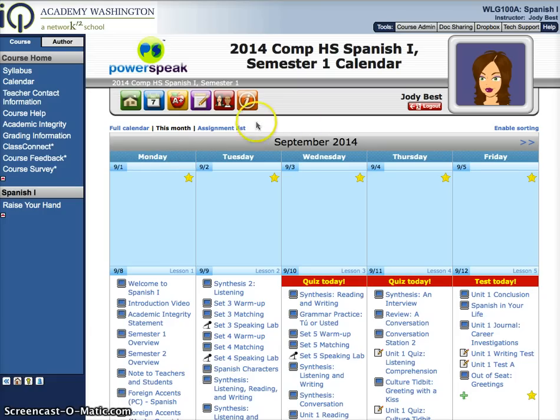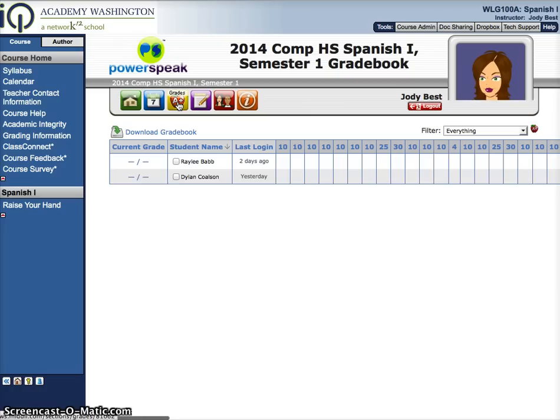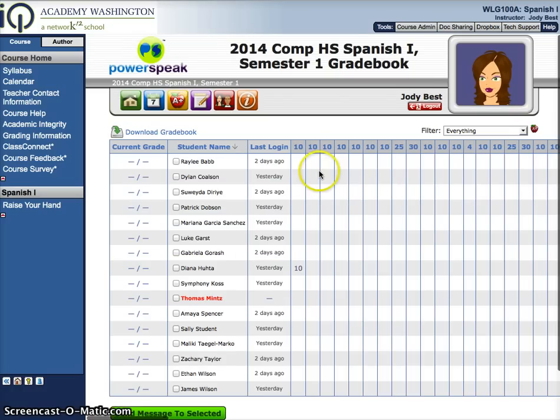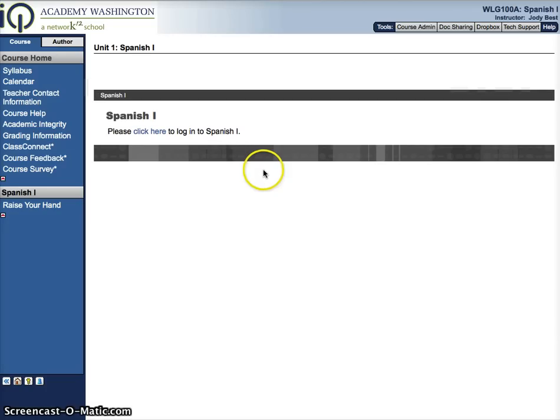Now, in order to look at your grades, you're going to click on this little apple right here, and when you hover over it, it says Grades. You're going to click on that, and then when you click on that, this shows all of the things. Now, looks like some of you have already logged in. For you, it's just going to be your grades, but for everybody else, it's not going to be, okay? So that's how our course works.